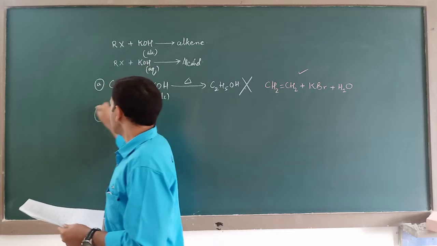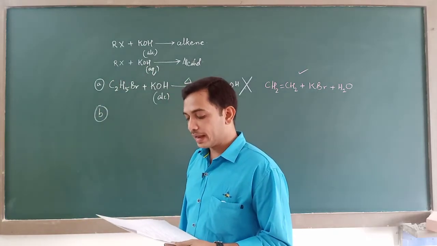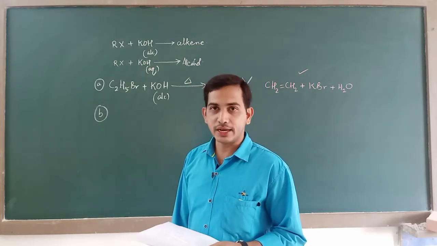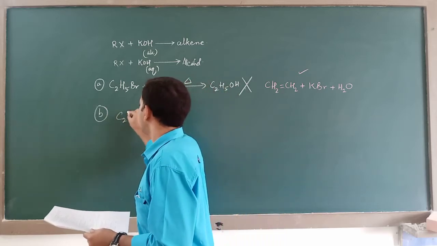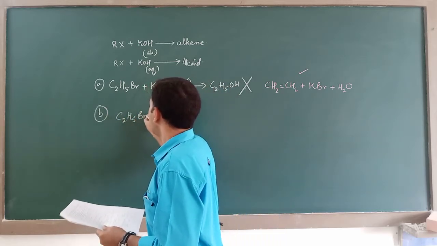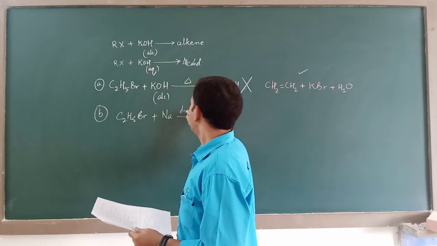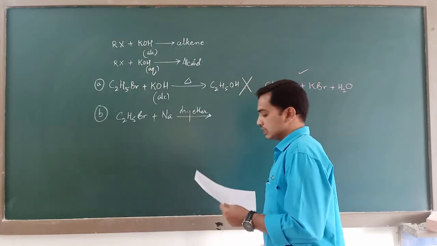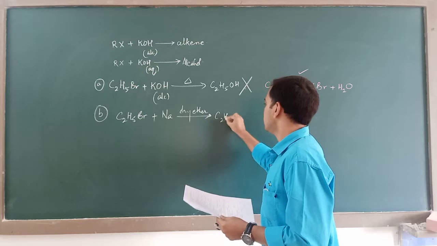The second option says ethyl bromide when treated with metallic sodium gives ethane. This is with respect to Wood's reaction. It says ethyl bromide, C2H5Br, reacted with metallic sodium. For Wood's reaction you compulsorily need dry ether, and it says the product is ethane, C2H6.